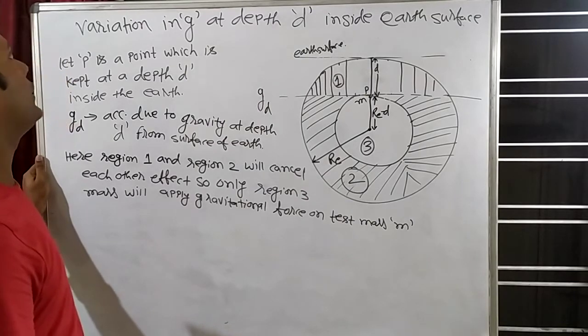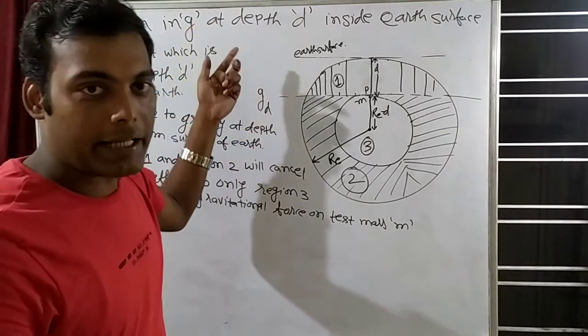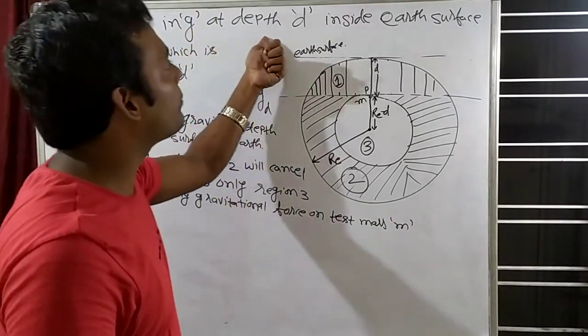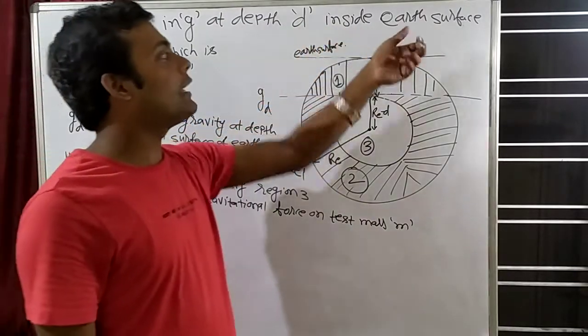Today I will discuss with you variation in g, a small g. A small g is what? Acceleration due to gravity at depth. Depth I have considered how much? A small g inside Earth's surface.